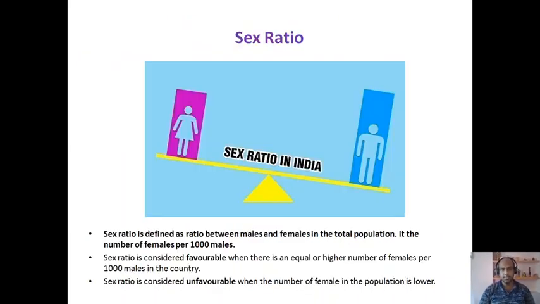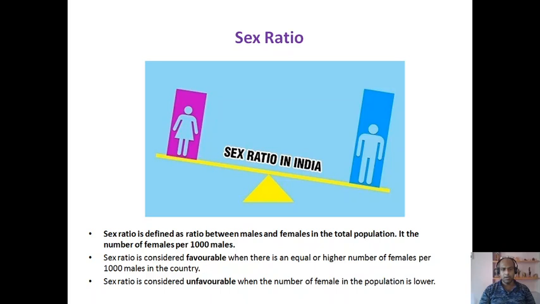Next one is sex ratio. What is sex ratio? Sex ratio is defined as the ratio between males and females in the total population. It is the number of females per 1000 males. This diagram is showing the sex ratio of India, which indicates that in our country the sex ratio is not balanced. That means the number of males and number of females are not equal.